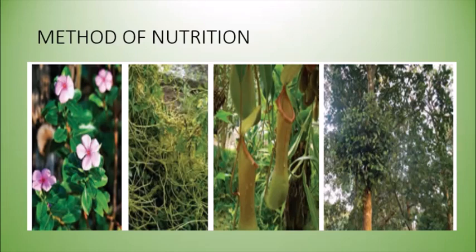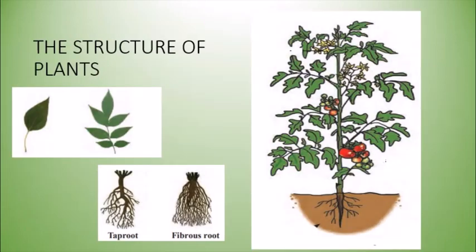And then some plants can also be saprotrophic. That is, they feed on dead and decaying matter, like the fungi. So according to the nutrition, we have divided the plants into different types. Let's understand the structure of plants.